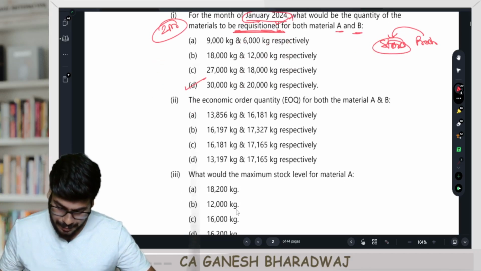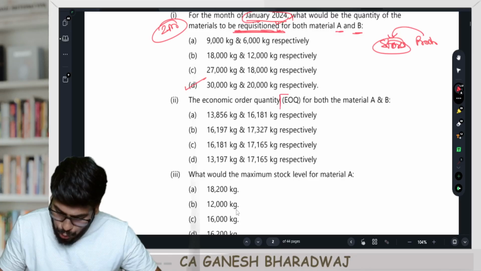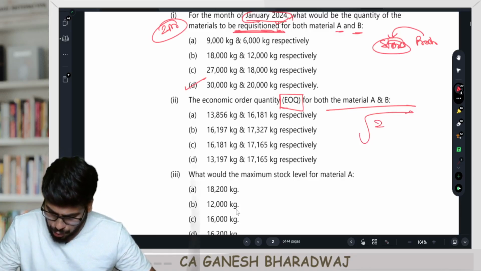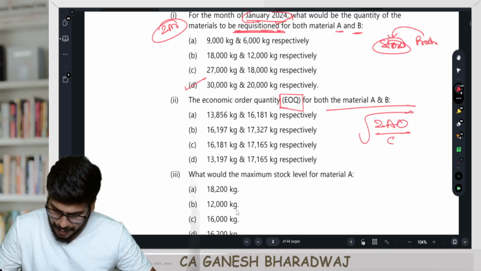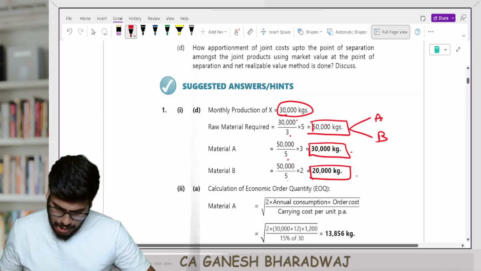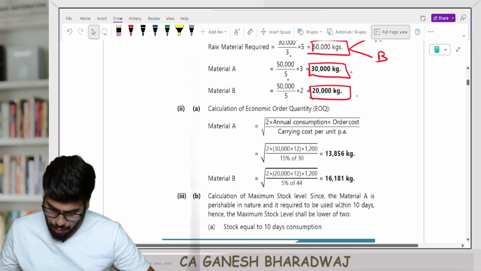Right, next. The EOQ for both raw materials A and B. So what is the EOQ formula? Root of 2AO divided by C. Correct, guys? Root of 2AO by C. Right? So now, how do you compute this?